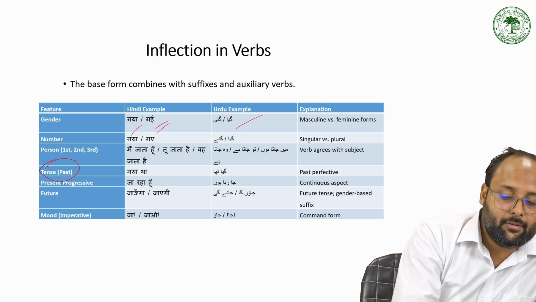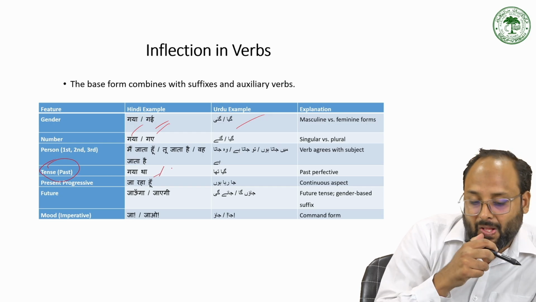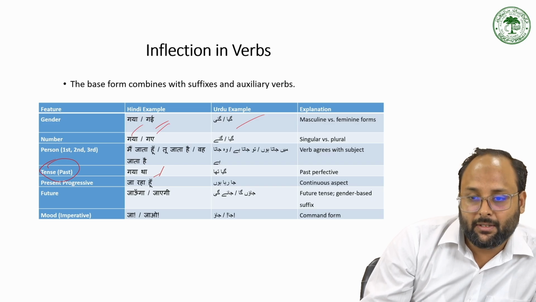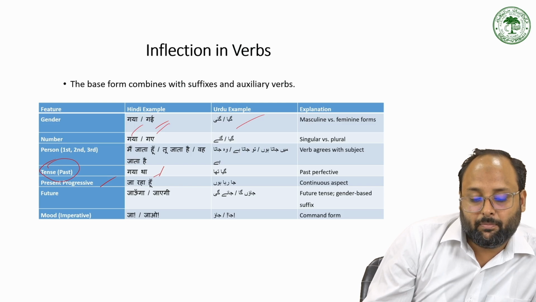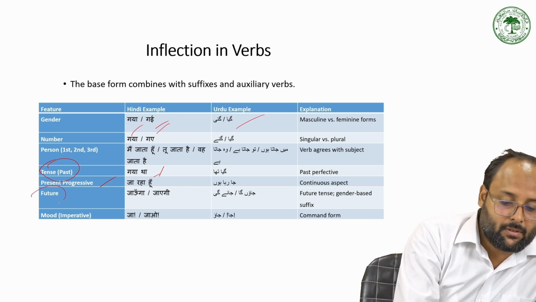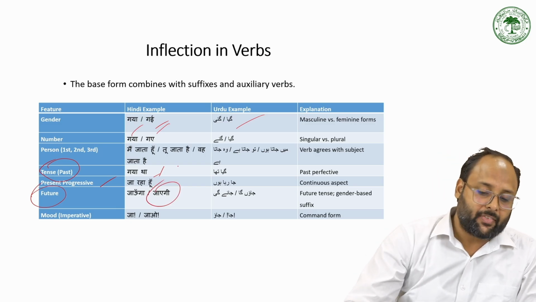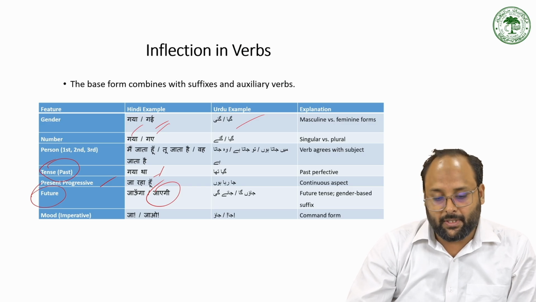For tense, we have गया था for past, and for present जाता है, and for future जाएगा. For present progressive we have जा रहा है, for past progressive जा रहा था, and for future progressive जा रहा होगा. And for future, जाऊंगा and जाएगी. This is a simple change in the verb, but for future progressive we have a different change.